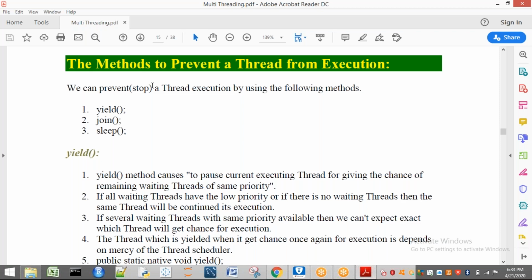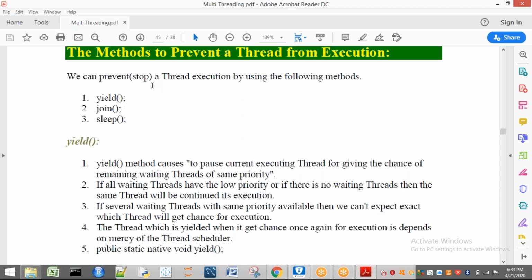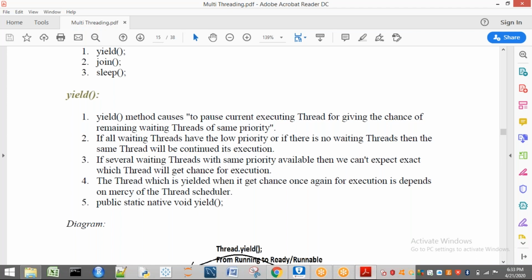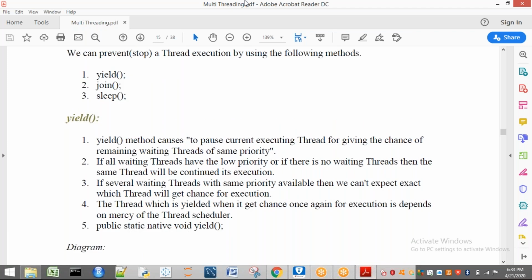First I will explain the yield method. Listen carefully, it's an easy concept. The yield method causes the currently executing thread to pause, giving a chance to the remaining waiting threads of the same priority. I will give you a better example. While your class is going on, this is your classroom, and one faculty is teaching here.